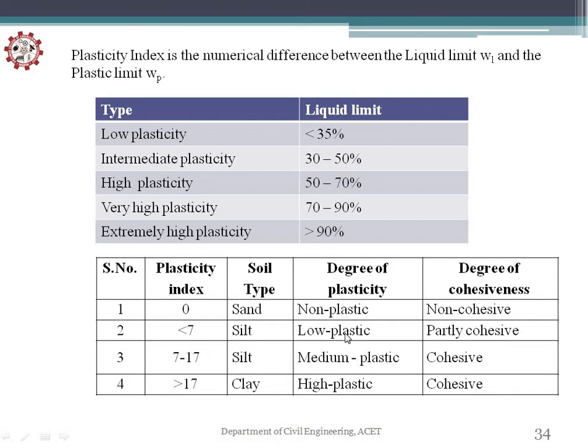Less than 7: silt, low plastic, partly cohesive. 7 to 17: silt, medium plastic, cohesive. Greater than 17: clay, highly plastic, cohesive soil. So we are dealing with black cotton soil, so it should be greater than 17 because it is a clay soil. And if you are not getting greater than 17, then again you have to do the experiment.